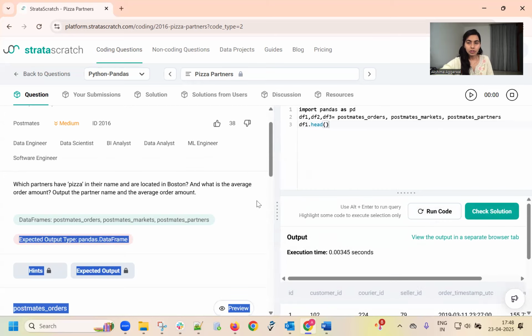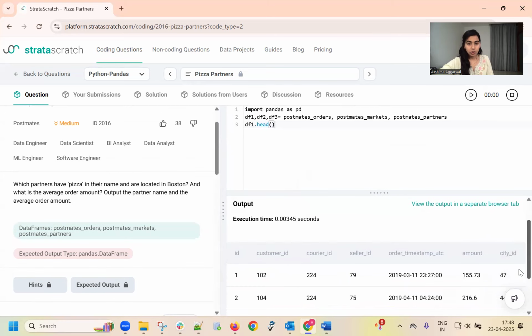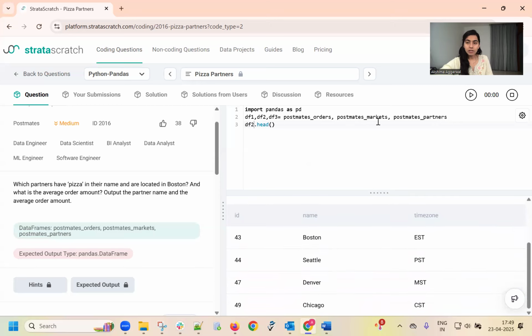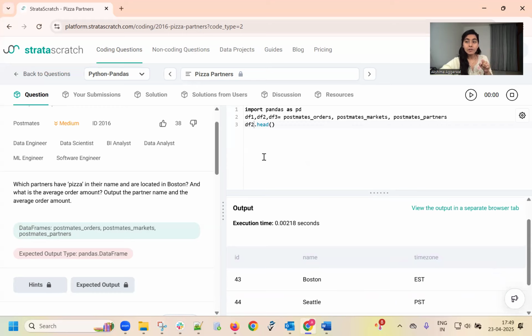What is present in Postmates_orders? We have ID, customer ID, courier ID, seller ID, amount, and city ID. Now let's see what is present in the markets so that we are able to analyze our output. In Postmates_markets, we have the ID and the name of the city. So what do we need? The name of the city should be Boston. And the city ID is present in Postmates_orders.